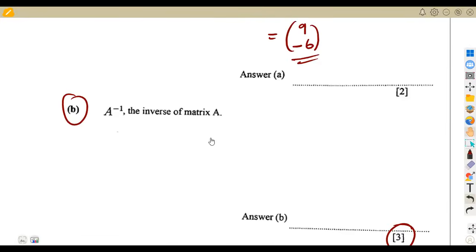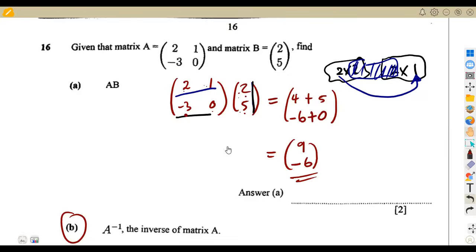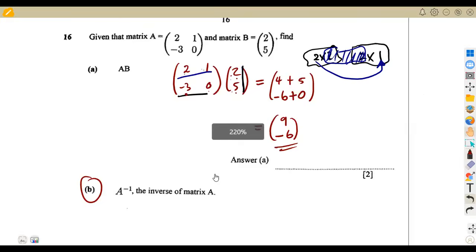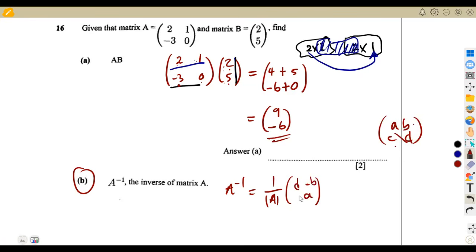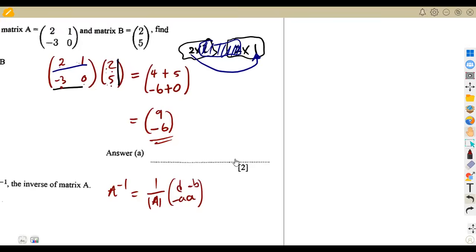3 marks for that. This question, guys, was so nice. All right. For the B part, we are given the inverse. Remember, to find the inverse of A, we are going to need the determinant of A. So we're going to need 1 over the determinant. Then on the matrix part, if it was A, B, C, D, we're going to interchange these, so it would be D and A. Then you multiply B and C by a negative like that. So that's the formula. You need the determinant of matrix A first.